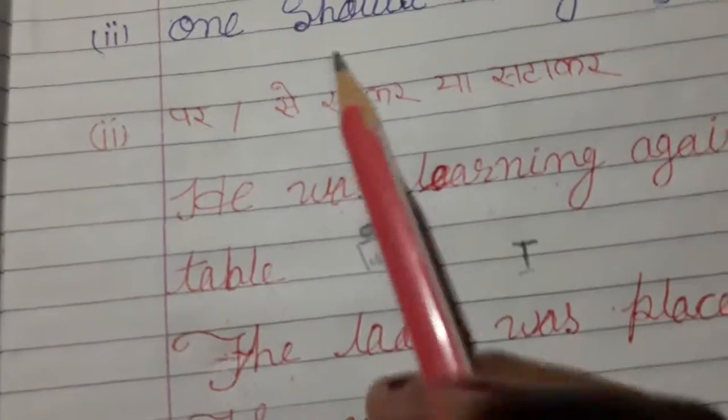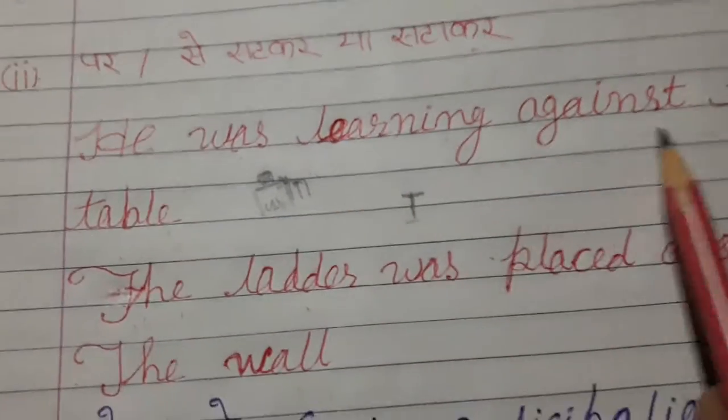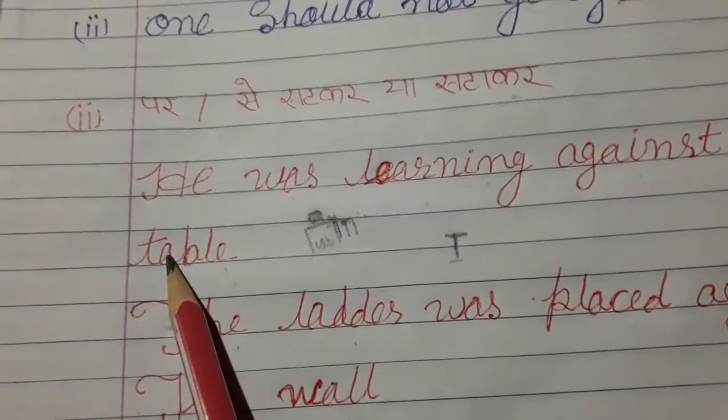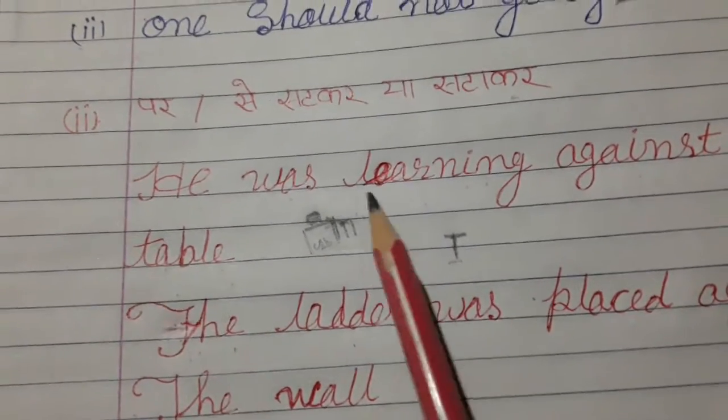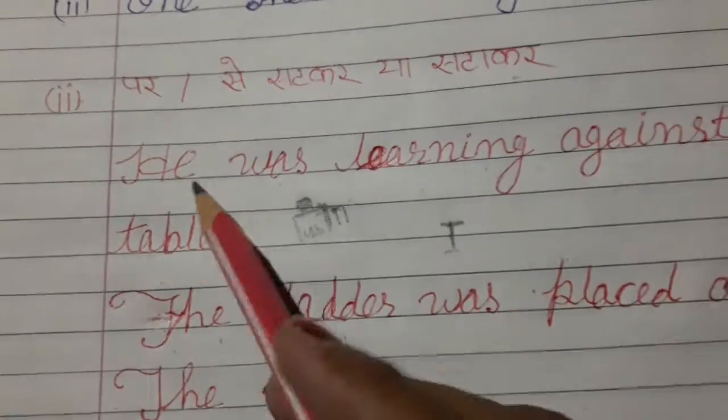And the second meaning of against is very close. He was leaning against the table. Then try to understand the meaning of the sentence. He was leaning against the table. Then where is the table?